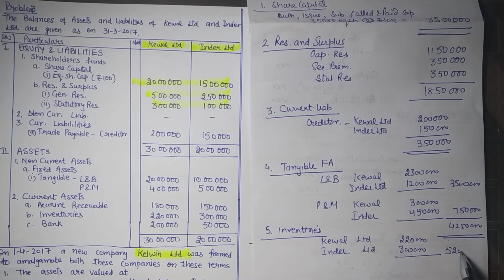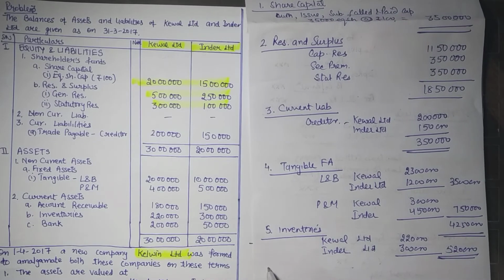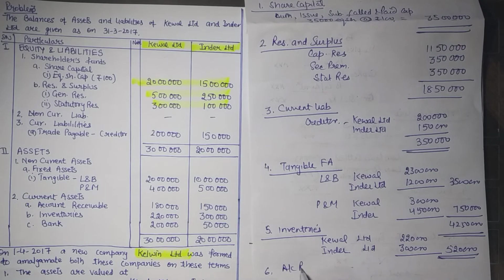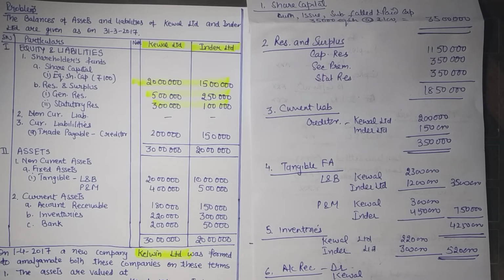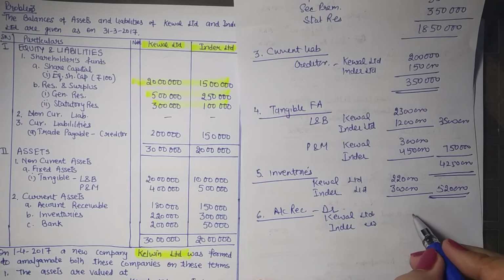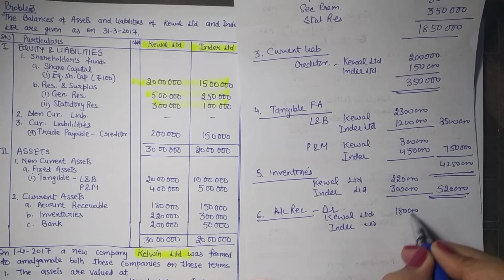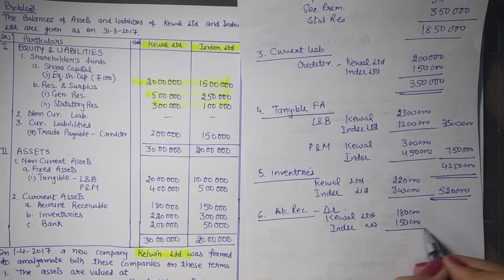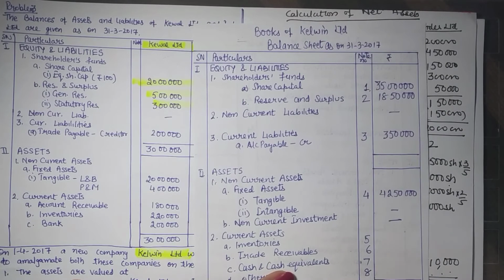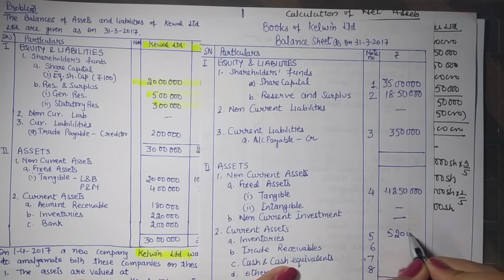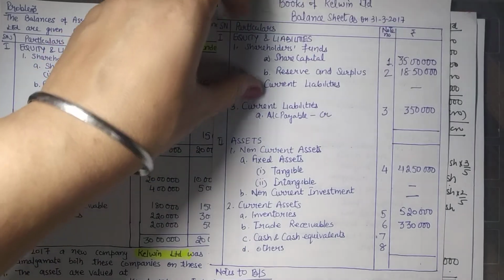So 5,20,000 inventories. Accounts receivables, that is debtors. So debtors of Keval and Inder Limited are 1,80,000, 1,50,000. So 3,30,000.